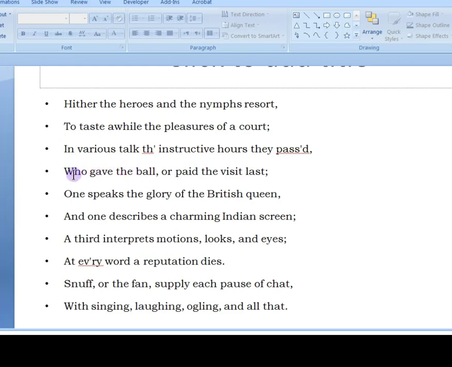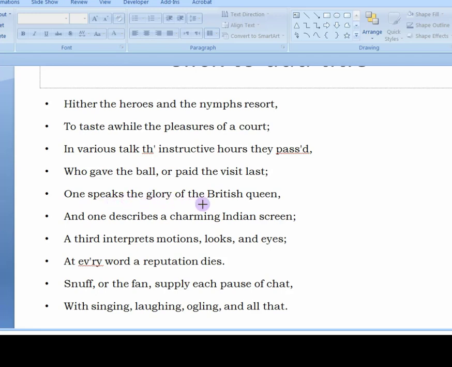Number one, they talk about who gave the ball, the ball dance party. So they talk about the dance party, who gave it, who paid the visit last, and who paid money for the last visit. So they talk about these things. These are the important things: who paid the last visit, who paid money for the last ball, for the last dance party.